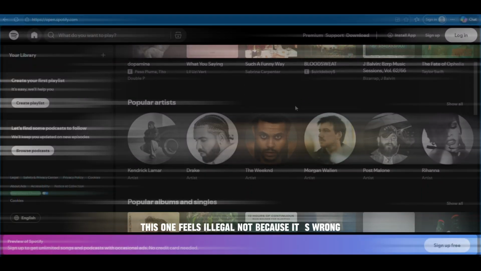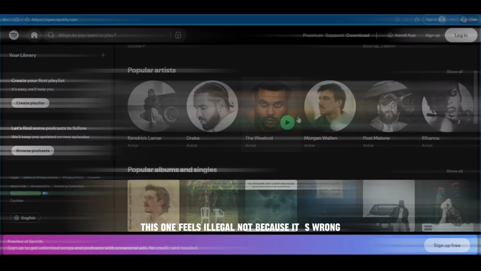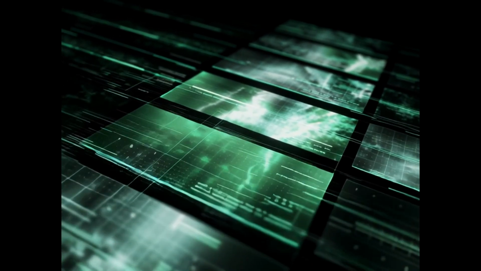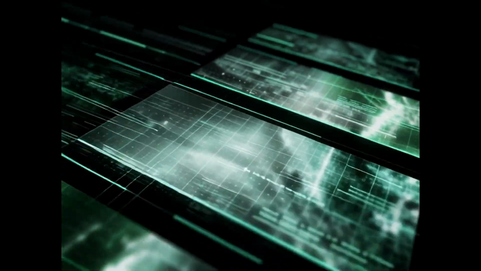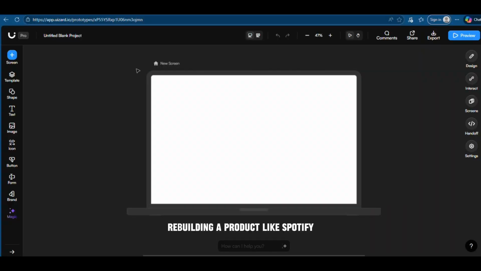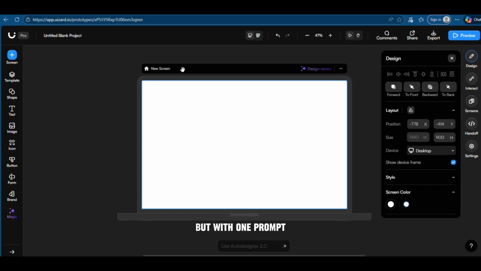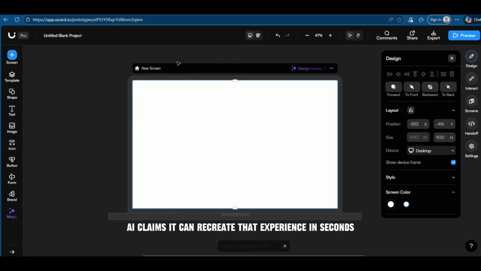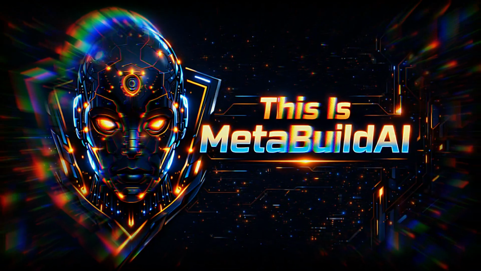This one feels illegal. Not because it's wrong, but because it's way too easy. Rebuilding a product like Spotify, the layout, the rhythm, the way it pulls you into music, is supposed to take serious design thinking. But with one prompt, AI claims it can recreate that experience in seconds. So today, we're not hyping it up. We're testing it.